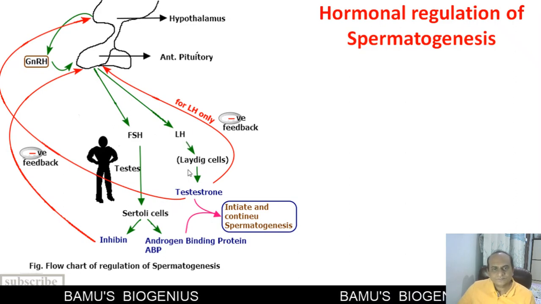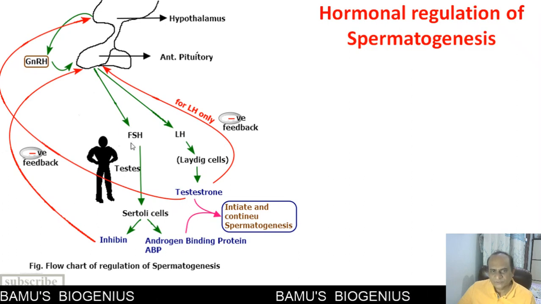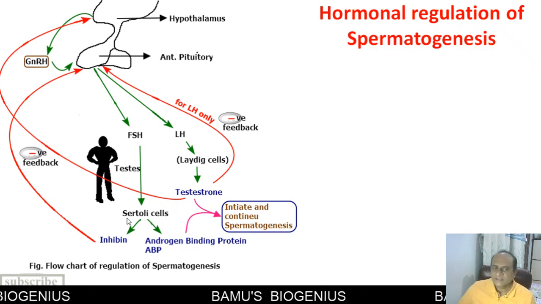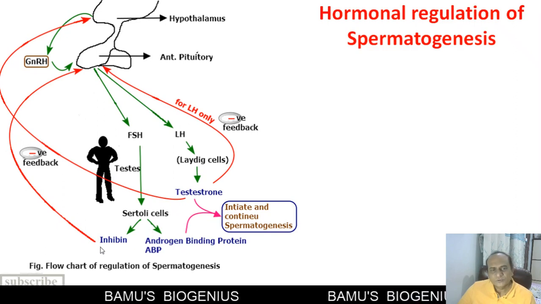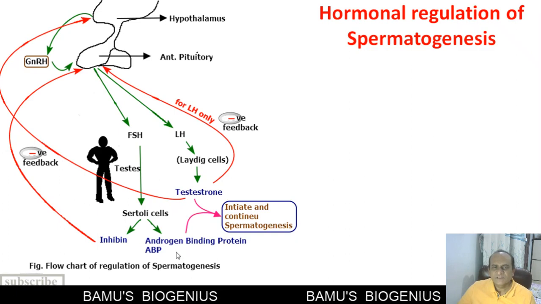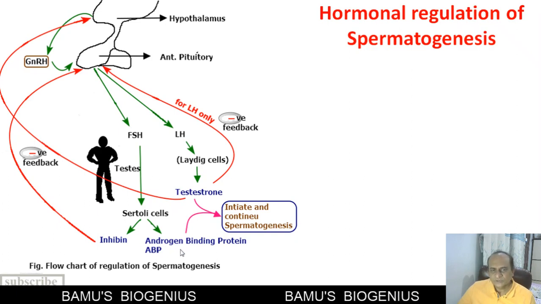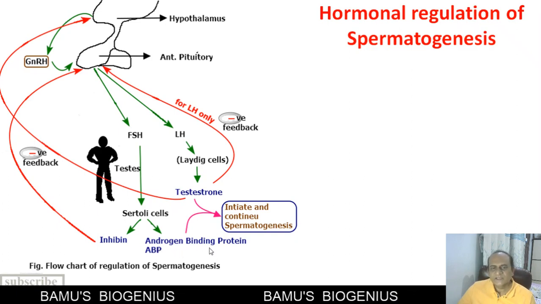Now follicle stimulating hormone is also secreted by the anterior pituitary, and it stimulates the somatic part of the seminiferous tubule, that is called Sertoli cells. These Sertoli cells, under the influence of follicle stimulating hormone, produce inhibin, and they also produce a protein called androgen binding protein.